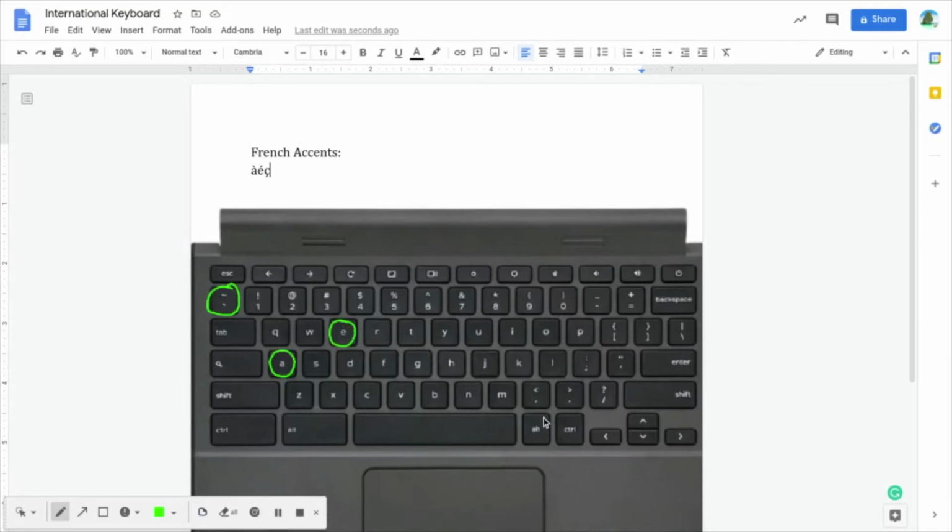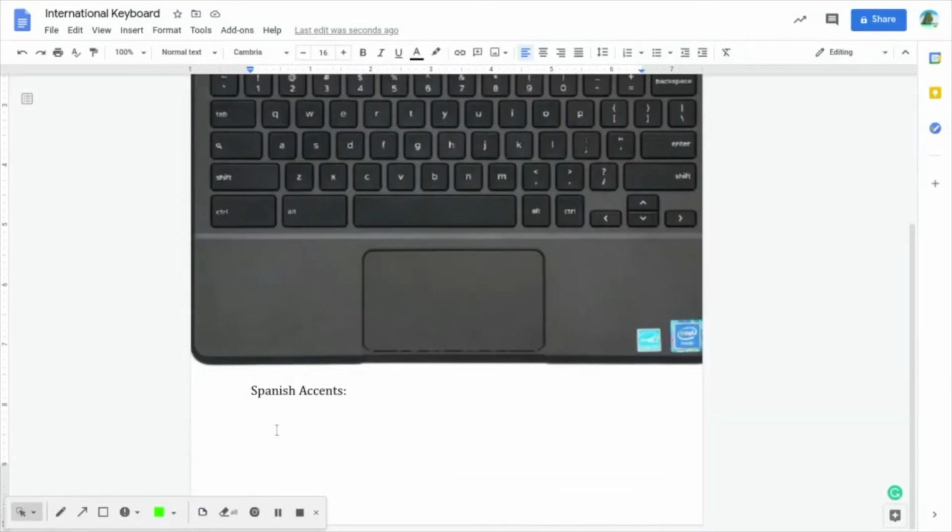Secondly, with the E, it's just the right Alt key and the E. And then lastly with the C, it's the Alt key and this arrow. So the Alt key, basically for most accent marks you're going to use the Alt key, but not for all of them. Okay, so now let's just move on to some of the Spanish accent marks.